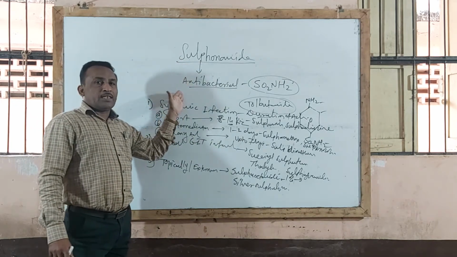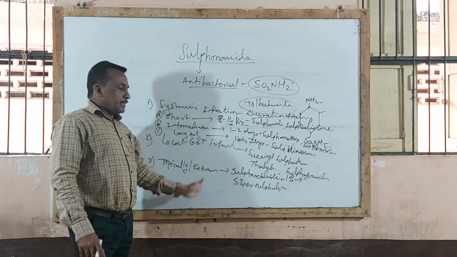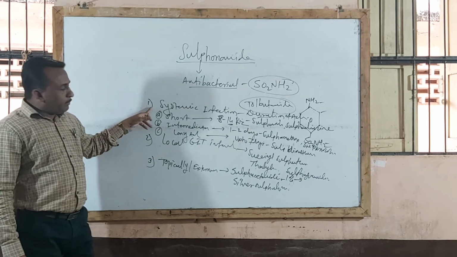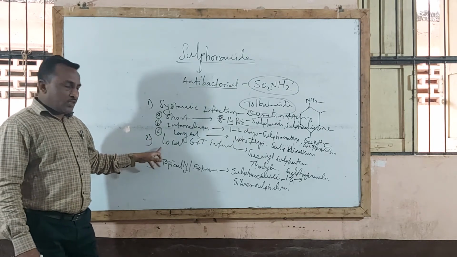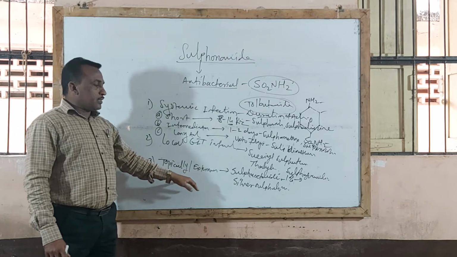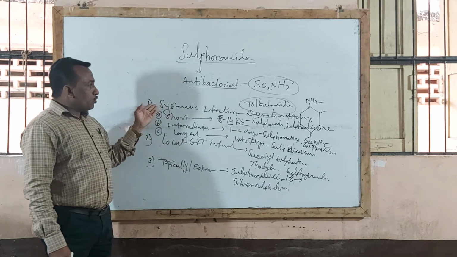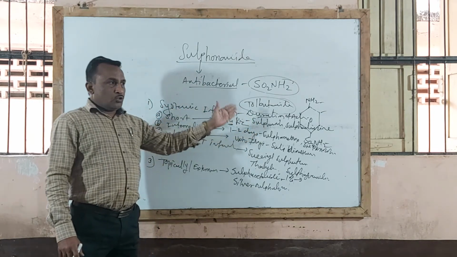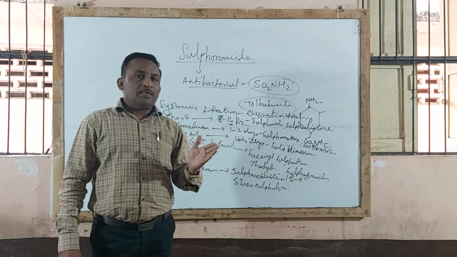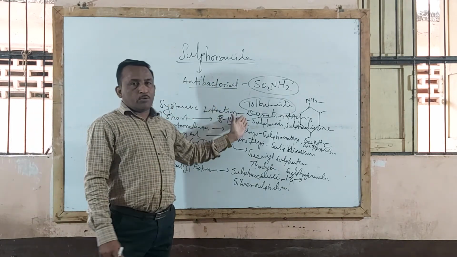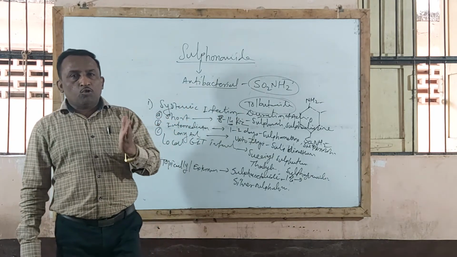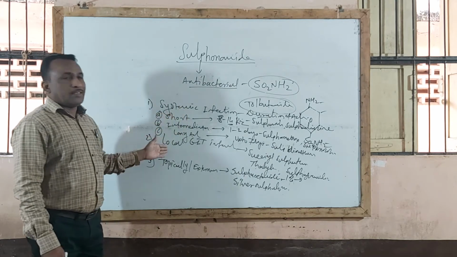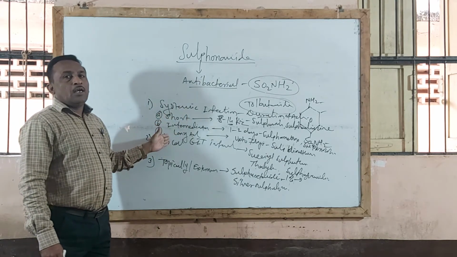This is an important question: define sulfonamide or what are sulfonamides. Classify with examples. So in classification, there are majorly 3 types: those used in systemic infection, those used in local GI infection, and the third one is topically or externally applied sulfonamides. Under systemic infection, they are again classified according to duration of action. You understand that the duration of action of a drug depends on its affinity to bind with plasma protein. Those drugs having more affinity to bind with plasma protein show long duration of action. So according to duration of action, there are 3 types: short acting, intermediate acting, long acting.